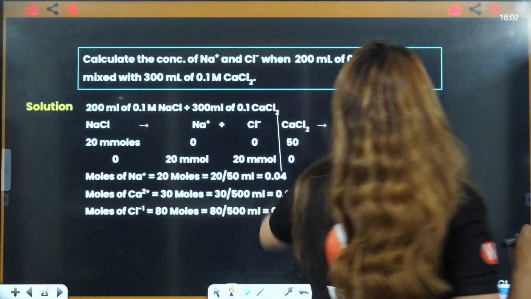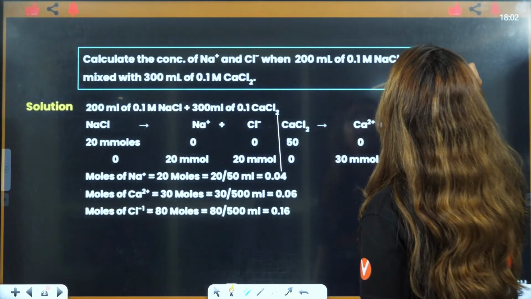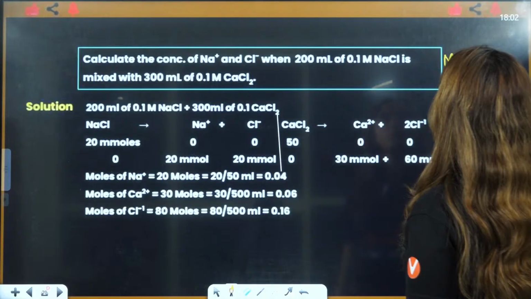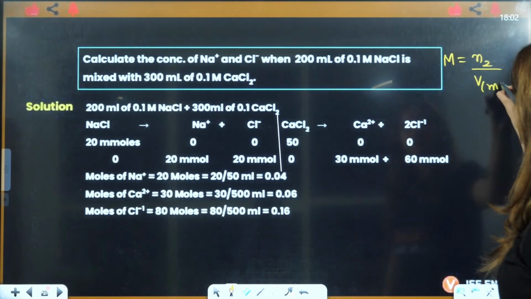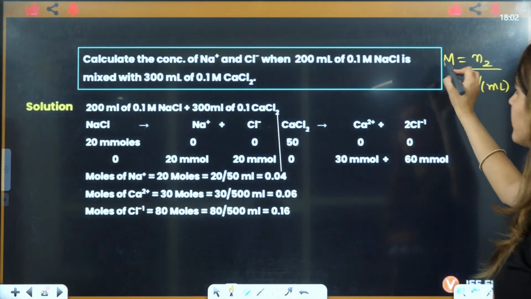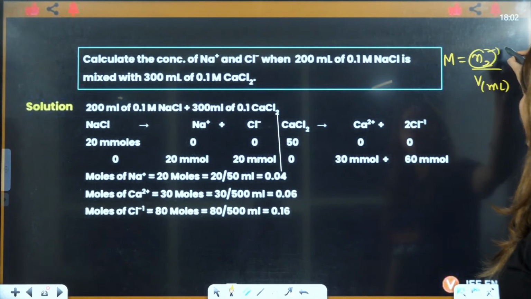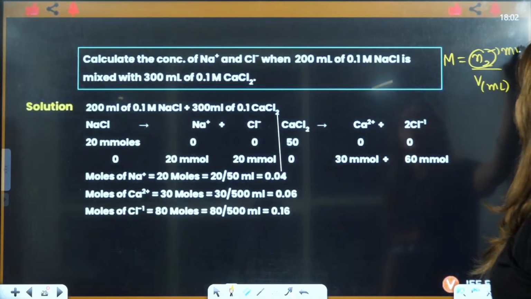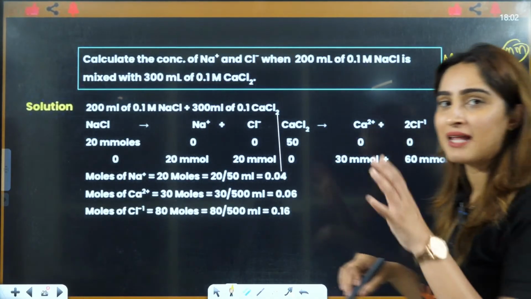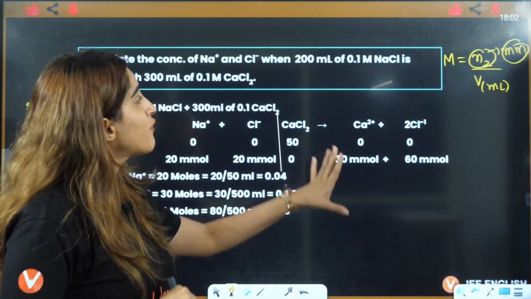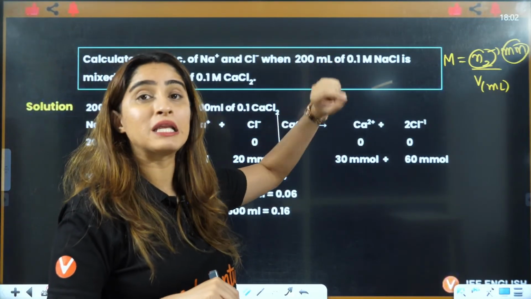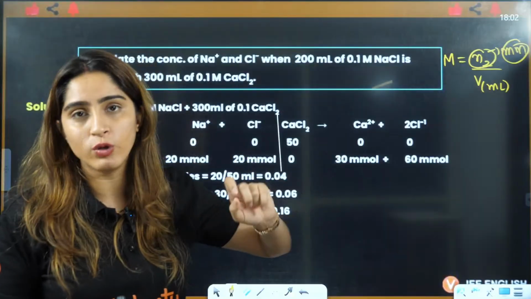Now here, molarity is equal to number of moles of solute by volume. If volume is in milliliters and you are not multiplying it by thousand, that means number of moles also you have to put in millimoles. Then these two will cancel each other. So when volume is given in milliliters, you can calculate the moles in millimoles, right?